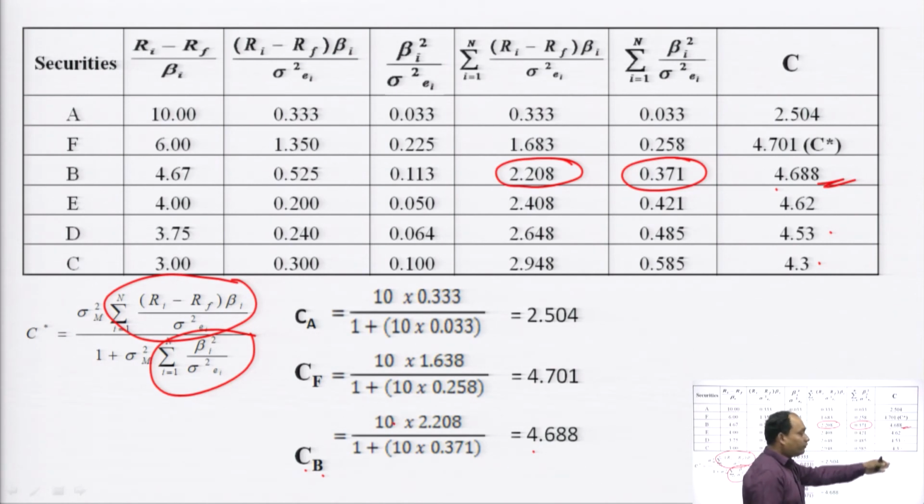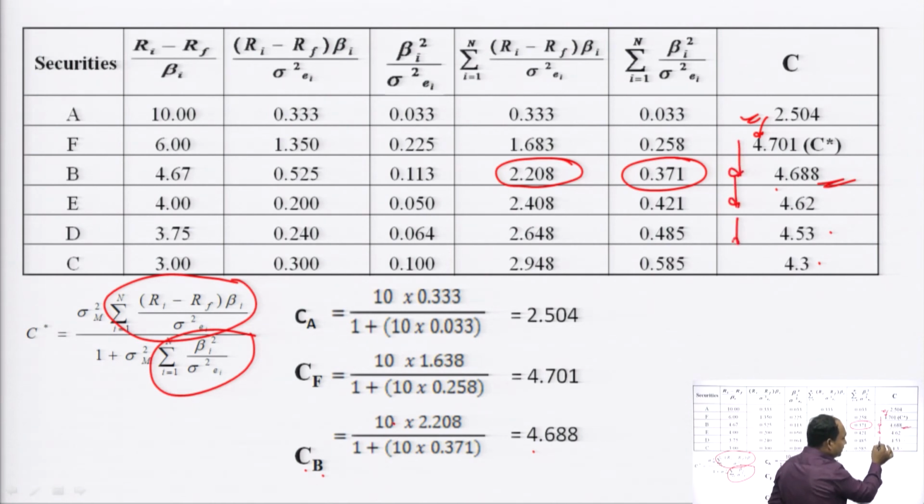Once we have calculated for each of the securities, then we find out 2.504. Now, the C is increasing to 4.701. This is increasing. Now, it starts decreasing. This is the point where the C starts declining.